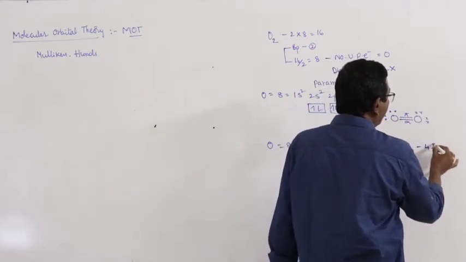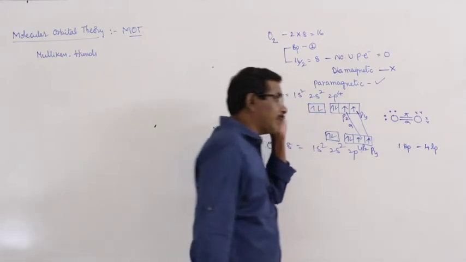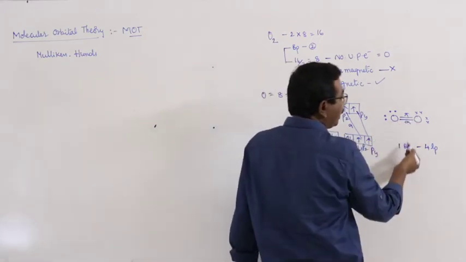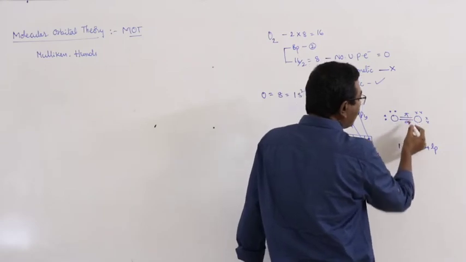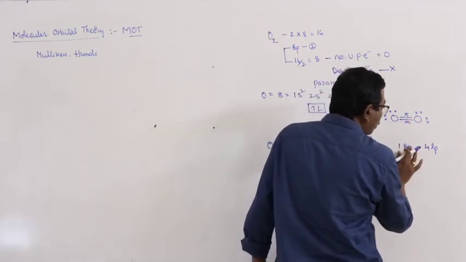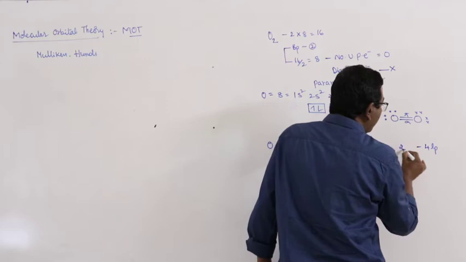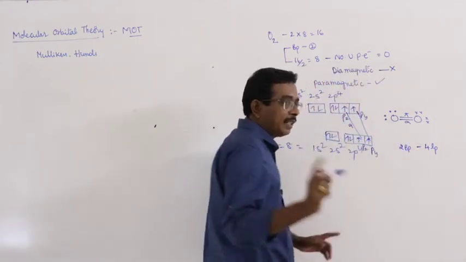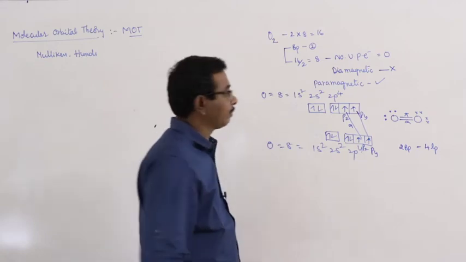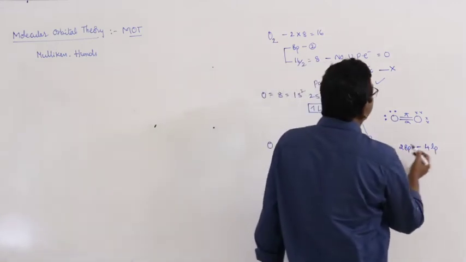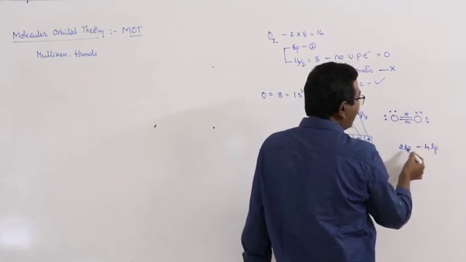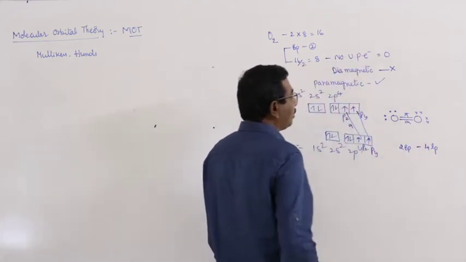Totally 4 lone pairs are there in oxygen molecule. According to the Lewis dot structure, there are two bond pairs, but according to VSEPR theory, that is considered as only one bond pair. That is different. Totally 4 lone pairs and 2 bond pairs are present in the oxygen molecule.